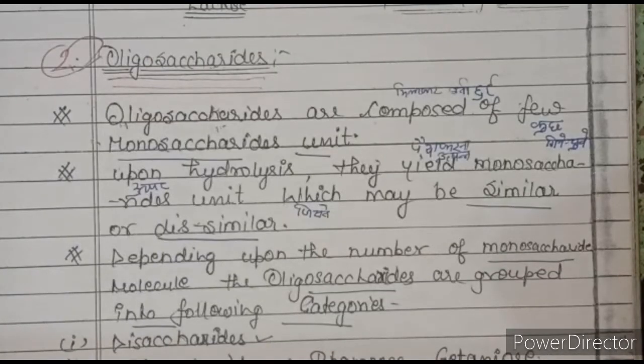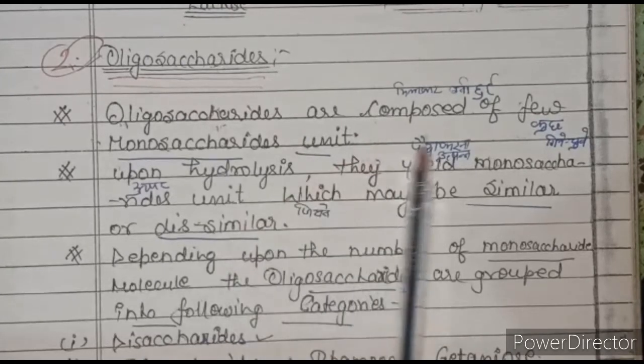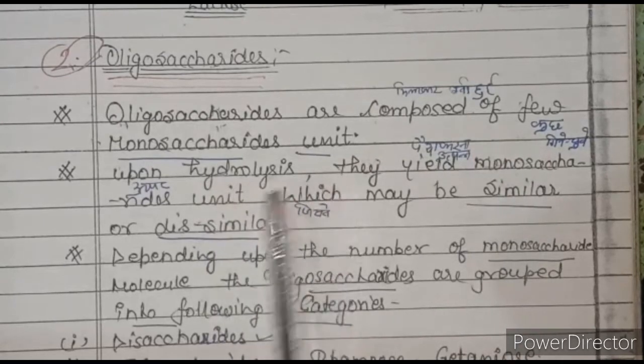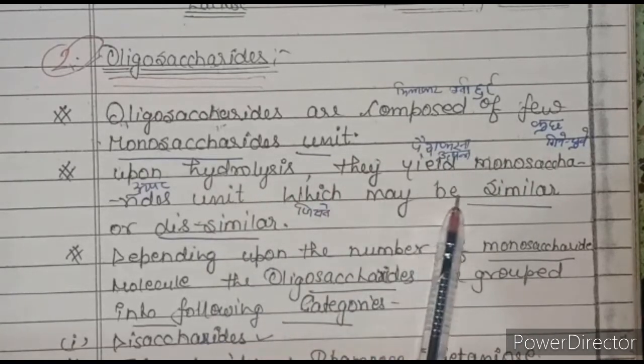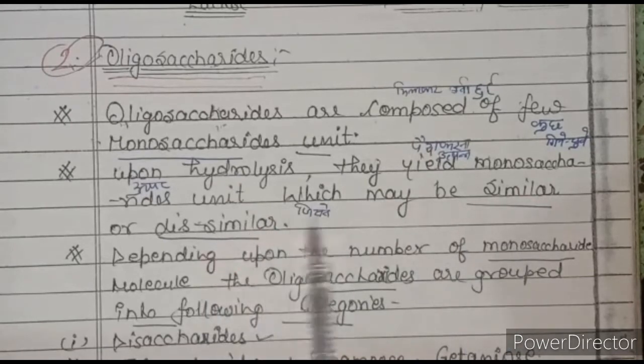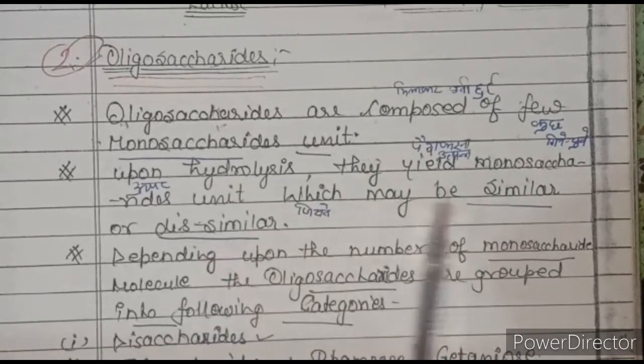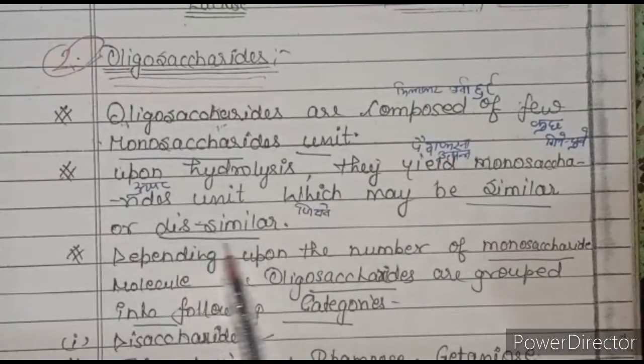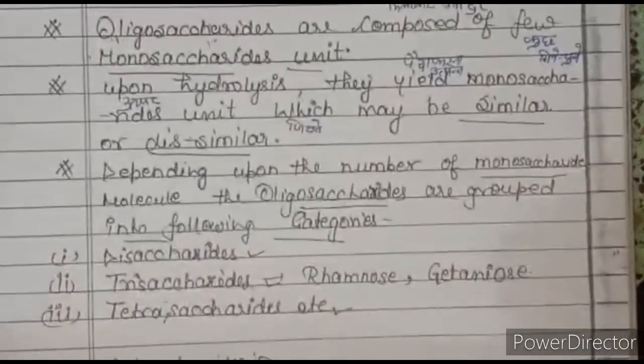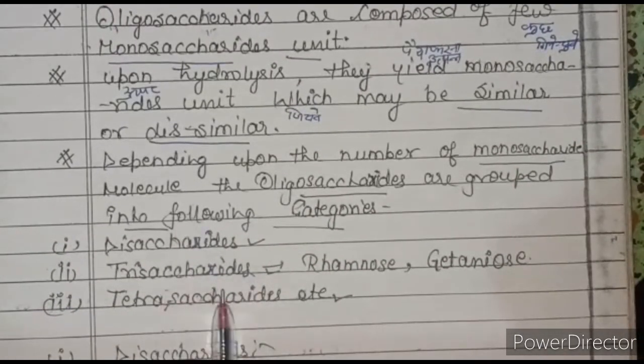Now, second, oligosaccharides. What is an oligosaccharide? Oligosaccharides are composed of a few monosaccharide units. Upon hydrolysis, they yield monosaccharide units which may be similar or dissimilar. Depending upon the number of monosaccharide molecules, the oligosaccharides are grouped into the following categories: disaccharide, trisaccharide and tetrasaccharide. This is an example of oligosaccharide.